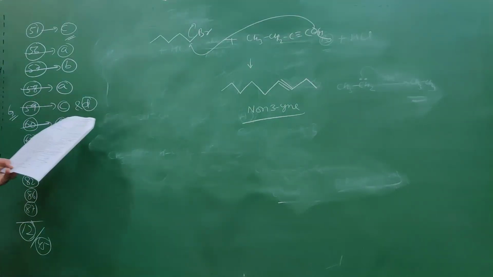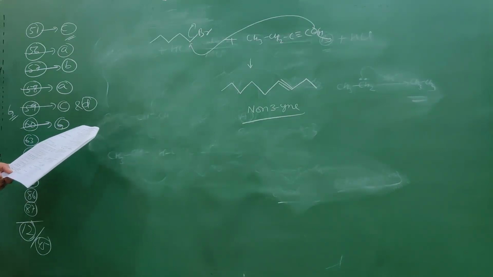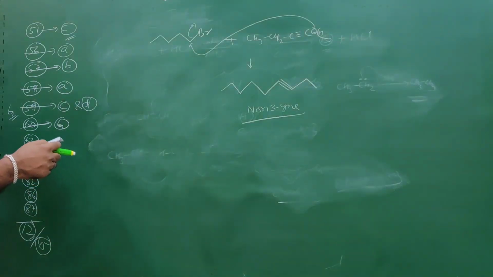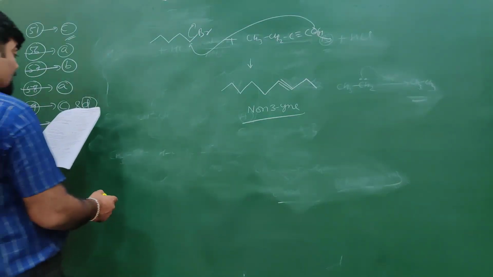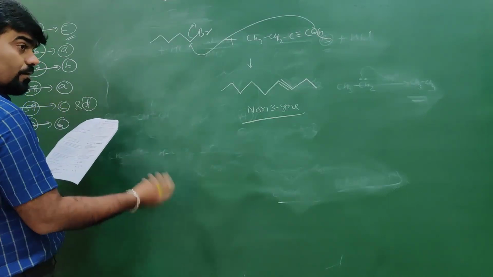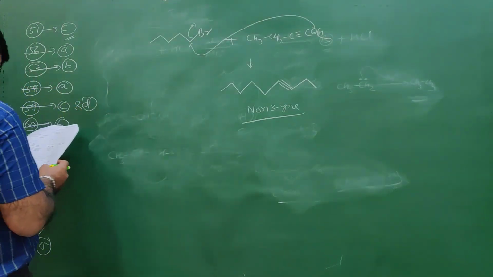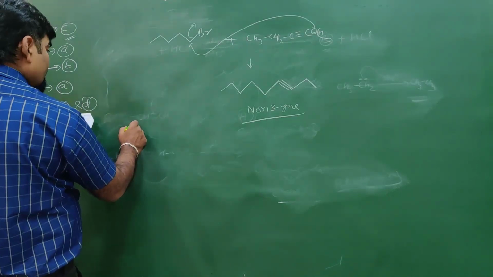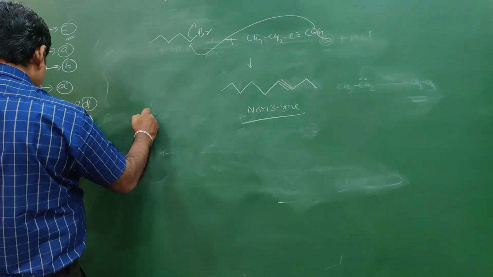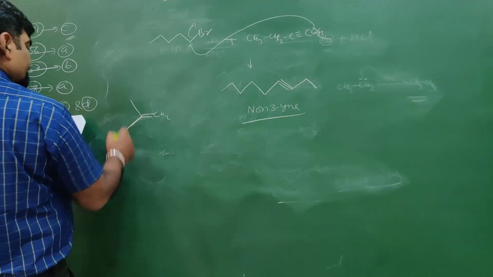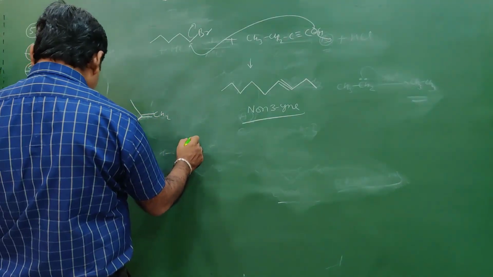Then question number 63. The order of reactivity of alkenes when subjected to acid-catalyzed hydration. Hydration means addition of water, so addition of water takes place in the acid-catalyzed mechanism. We have alkenes: CH3C=CH2, propene, and then ethene, CH2=CH2. Again, all these questions we did earlier.